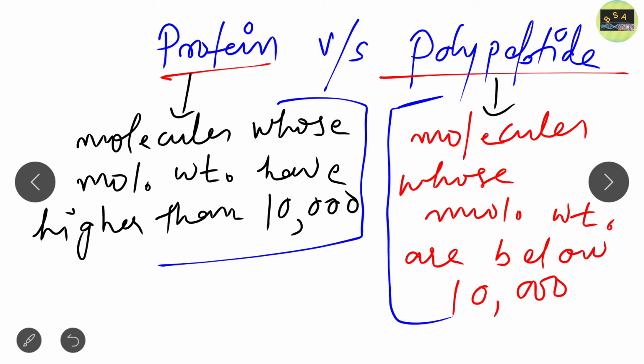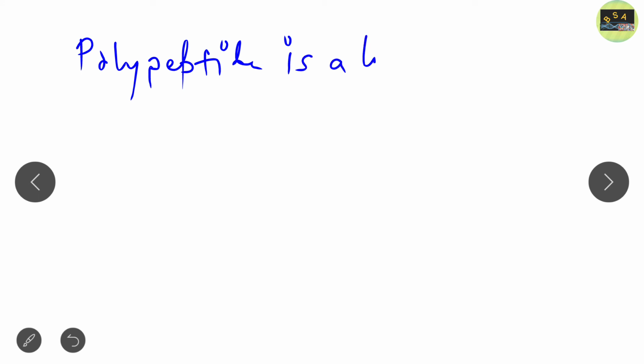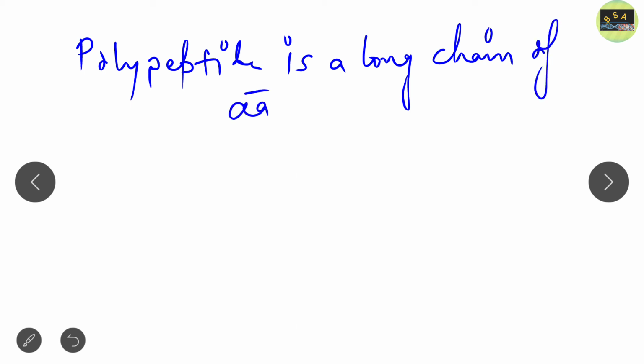Another difference, just note down, is that a polypeptide is a long chain of amino acids. Clear?